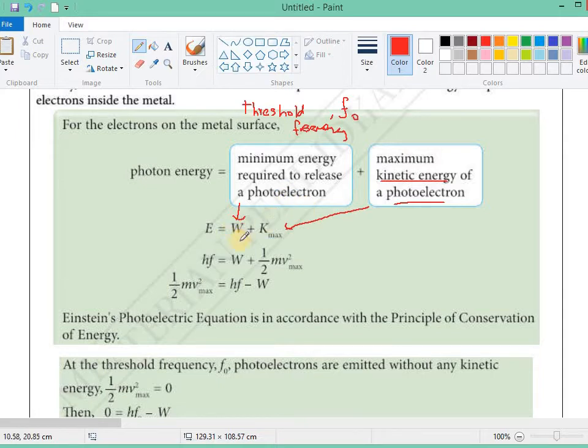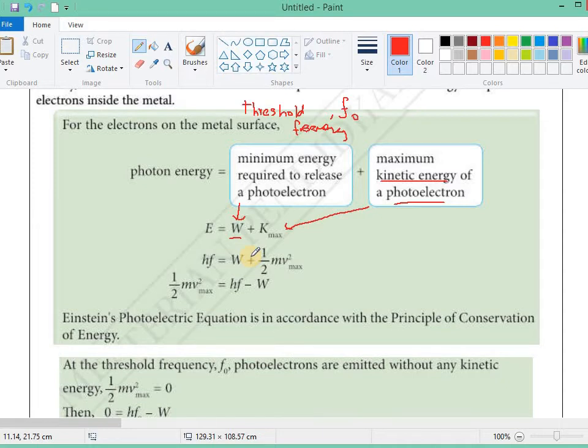So why is it that we use the symbol W? Because W stands for work done. That means in order for the electron to escape the surface of the metal, it needs to do work against the resistance forces, the forces that hold the electron to the surface of the metal.